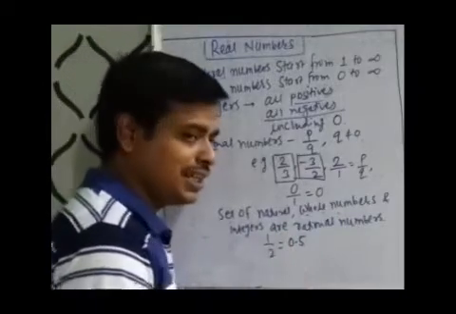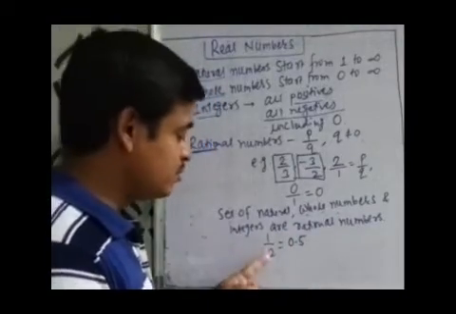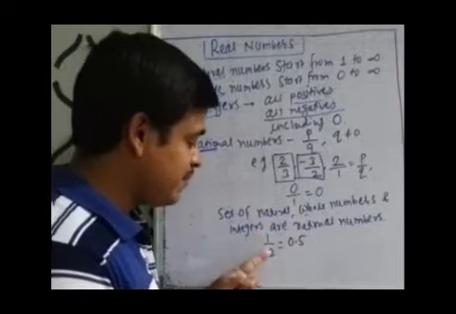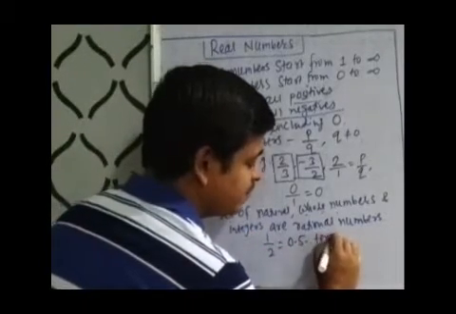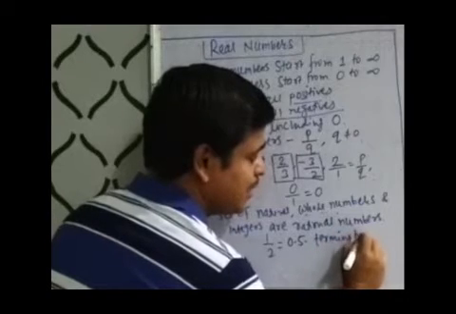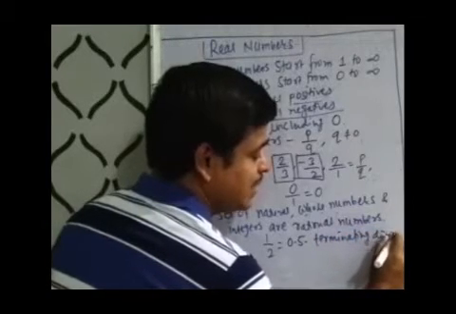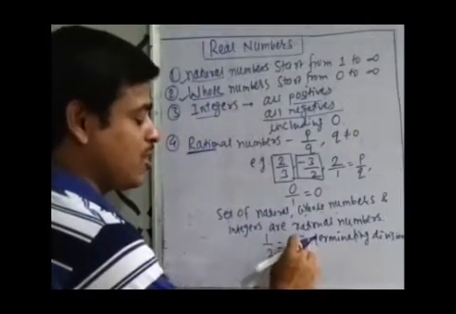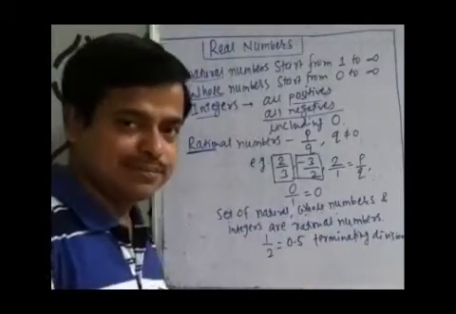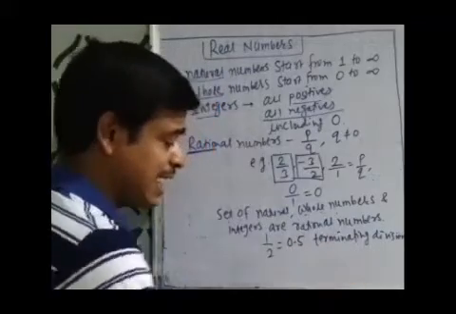Here we can see the denominator is 2, means when we divide 1 by 2, we have a terminating division. Terminating division means here we get the final answer at 0.5. It cannot be further extended. So it is terminated, it is ended.